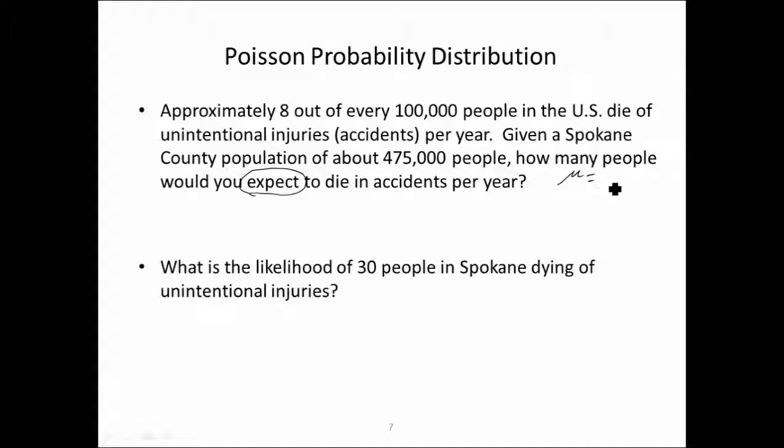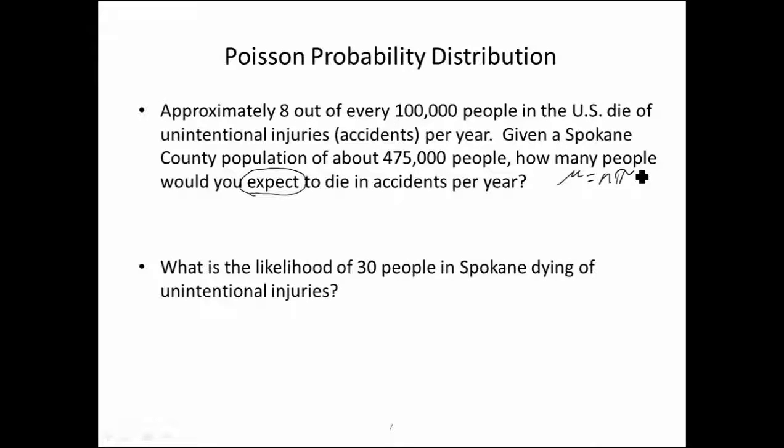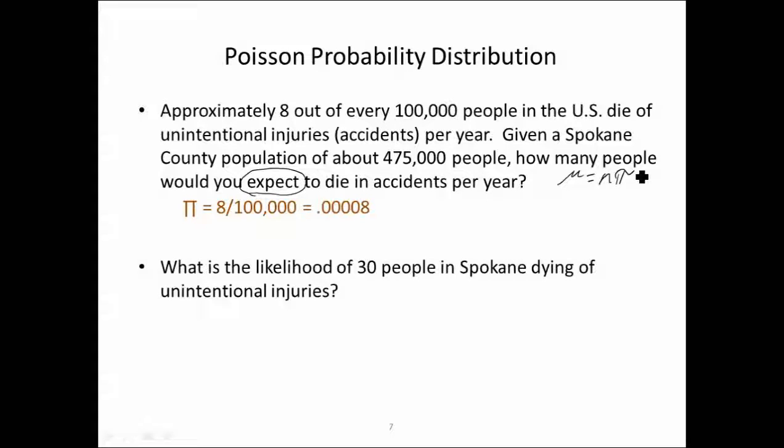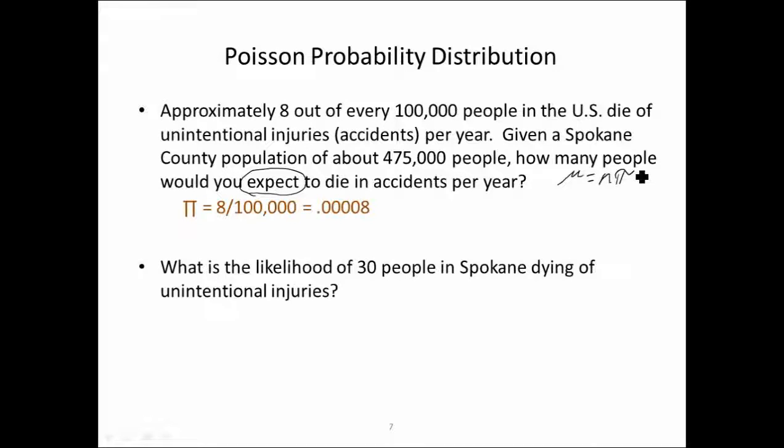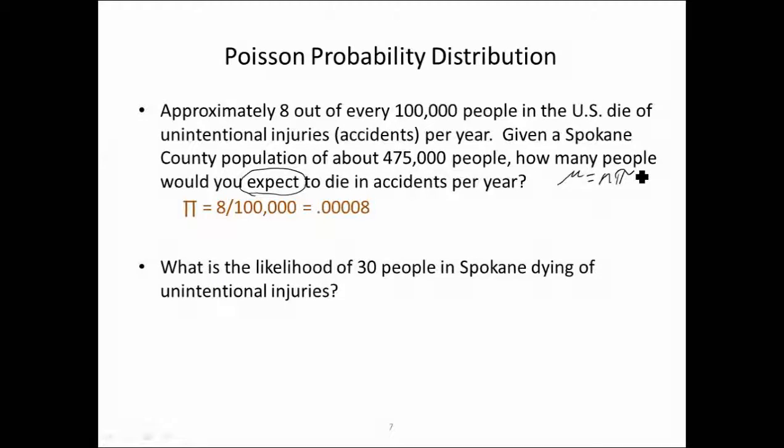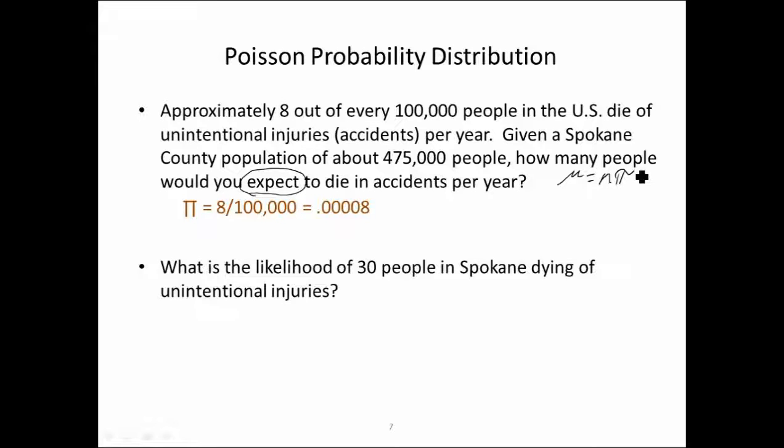A mean is calculated by trials times success. In this example, we're not given the probability of success. We had to figure it ourselves. Because approximately 8 out of every 100,000 people in the U.S. die of accidents, we take 8, divide it by 100,000, and we had to figure our own probability of success, which is 0.00008.